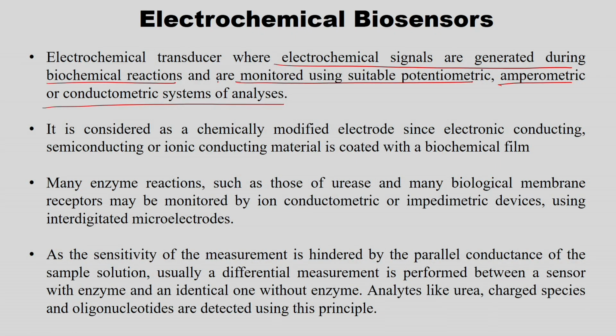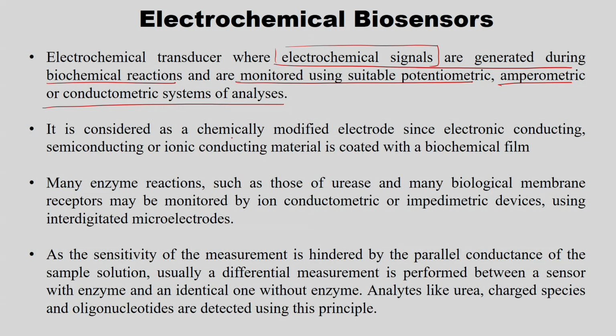The electrochemical transducer is one where electrochemical signals are generated during biochemical reactions and are monitored using suitable potentiometric, amperometric or conductometric systems of analysis.